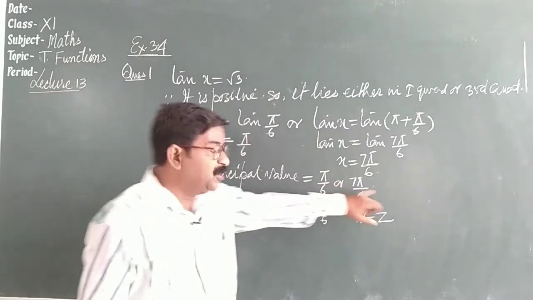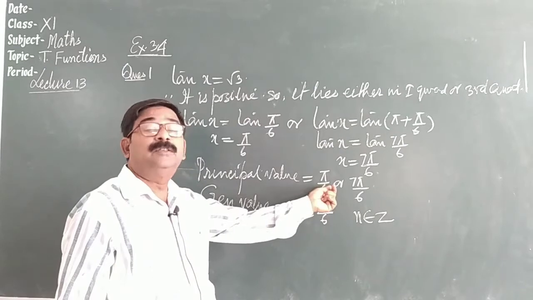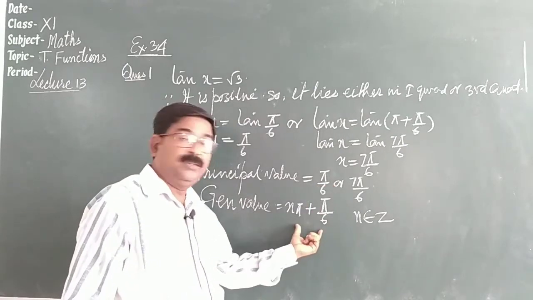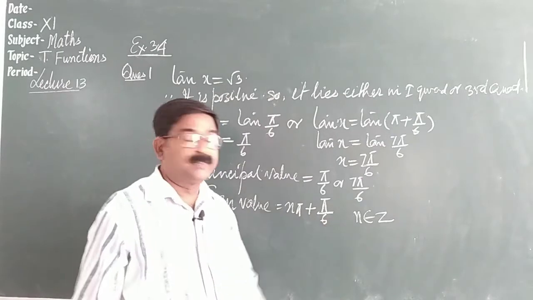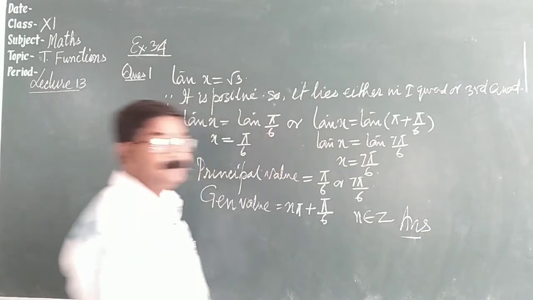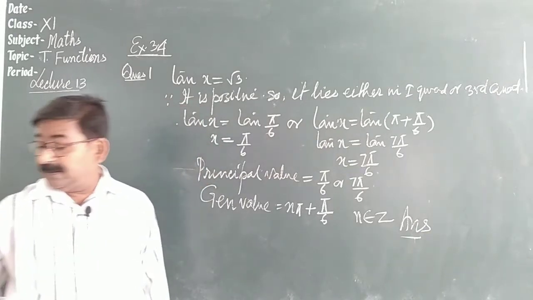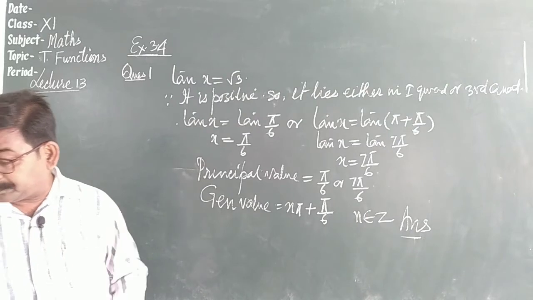We have two principal values, but when we write the general value, we take the first principal value with n pi: n pi plus pi by 6. So this will be the answer of the question. Got it? Very simple question. You just have to memorize the things.